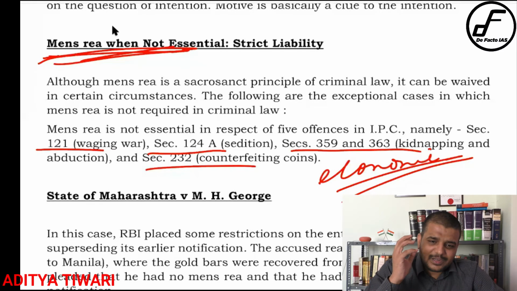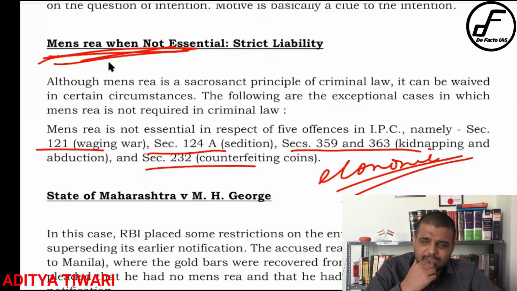Now if you look at the mens rea requirement, another thing that comes into the picture is that a person is committing some crime, and he is so unaware or so indifferent to the consequences that he did not even bother to think about them. So even though he had no mens rea, still there was an evilness in him, right?